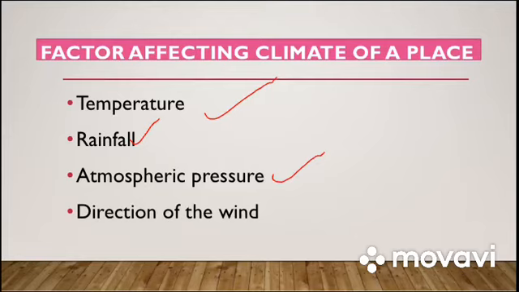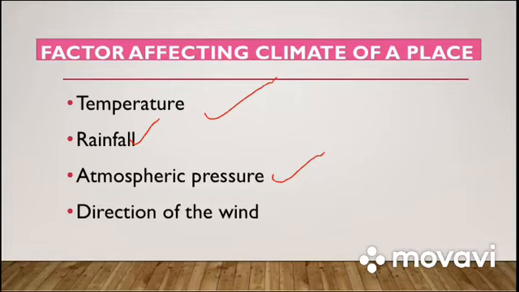So what is atmospheric pressure? Atmospheric pressure is the pressure exerted by the atmosphere, the atmospheric air. We all know that as we go up in altitude, the atmospheric pressure decreases because of the gravity of the earth. The heavier gases are at the lower layers of the atmosphere, whereas when we go up, the atmospheric pressure decreases. So that also affects the climate of a place.